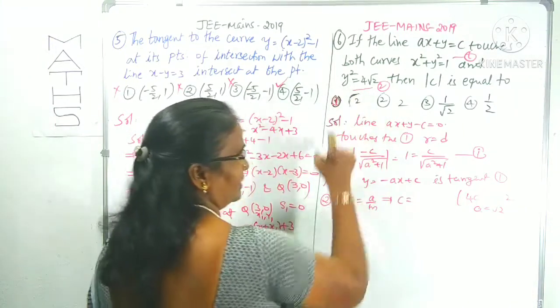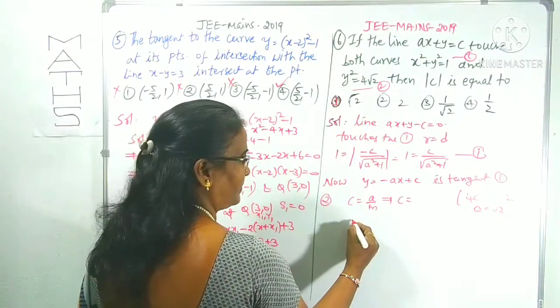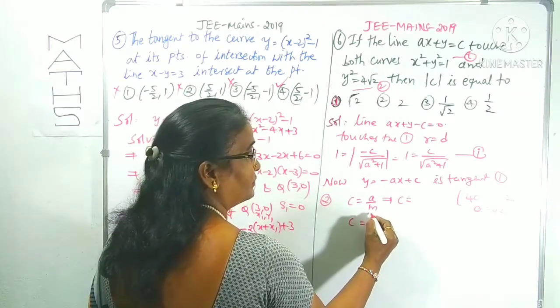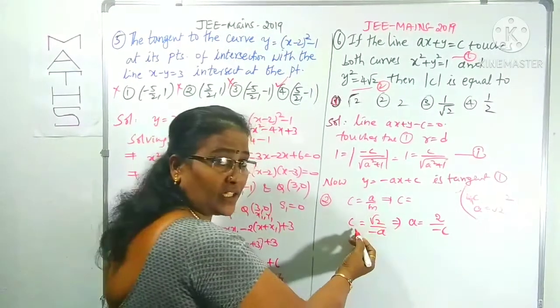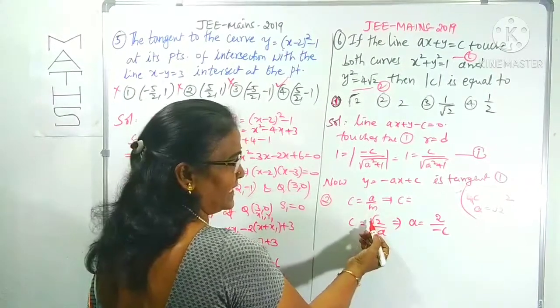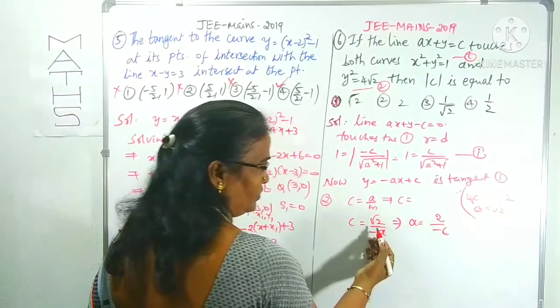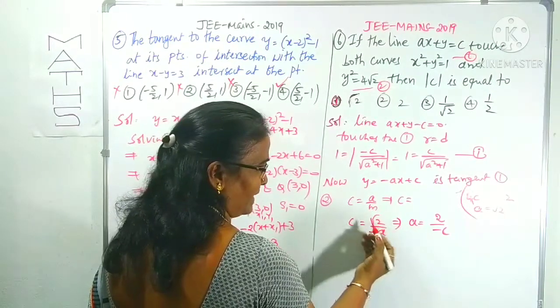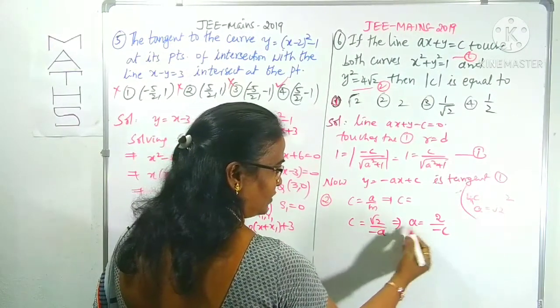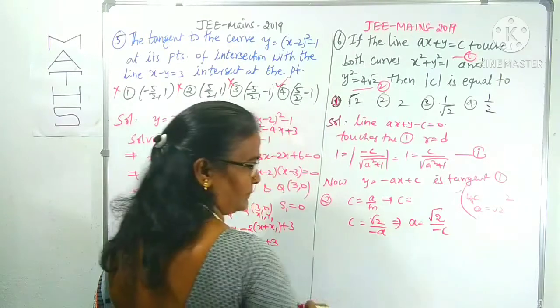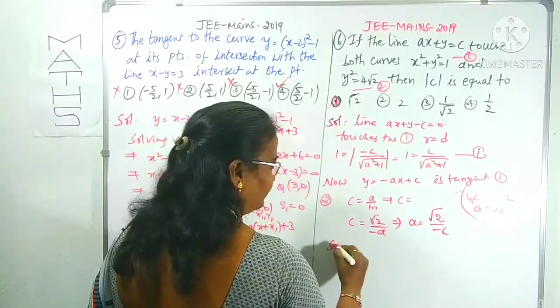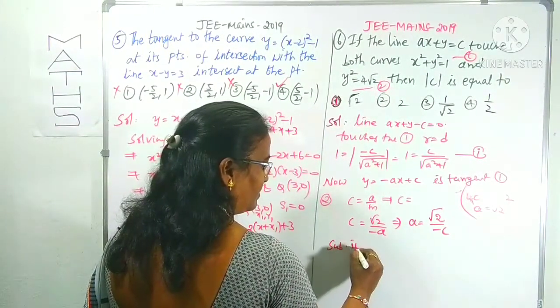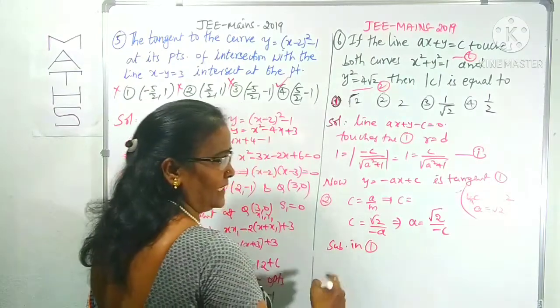Therefore C is equal to root 2 by minus a, in place of m. Substitute it in 1, because we need C, not a.